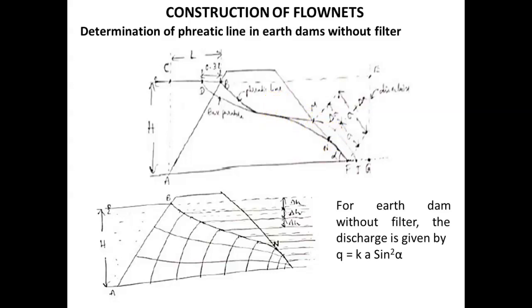After getting the phreatic line, the flow net can be constructed using the same procedure given for the with filter case. Then for earth dam without filter, the discharge is given by Ka sin square alpha.